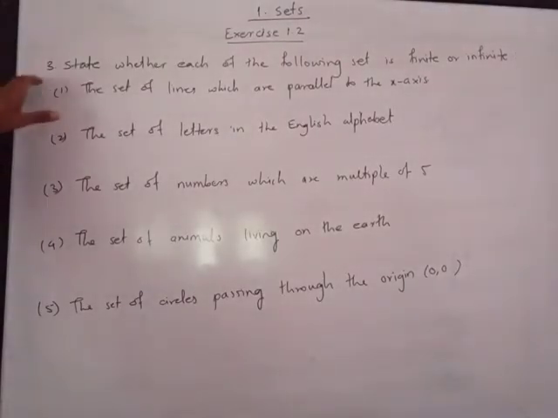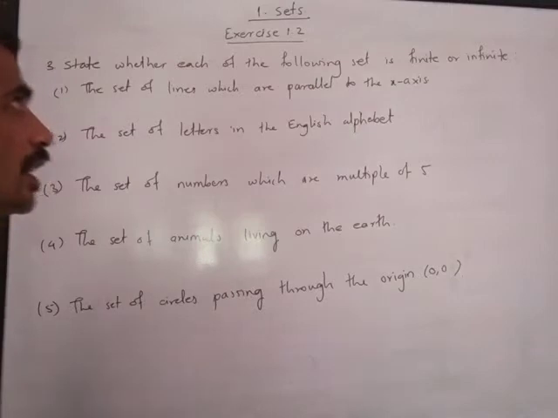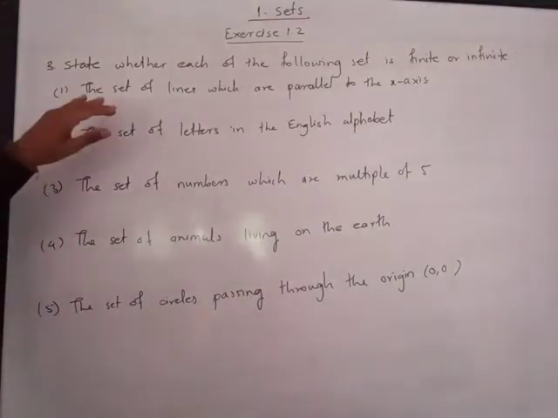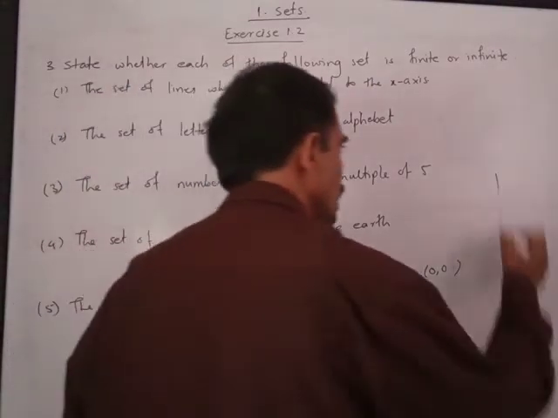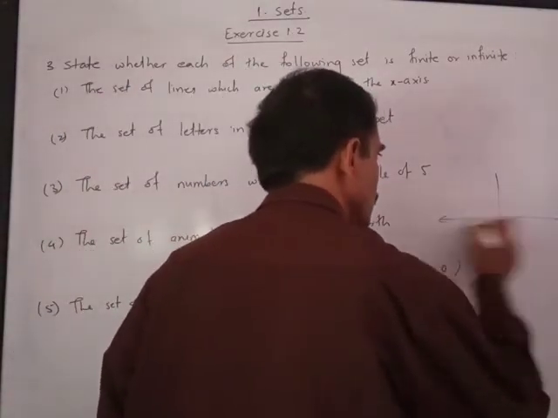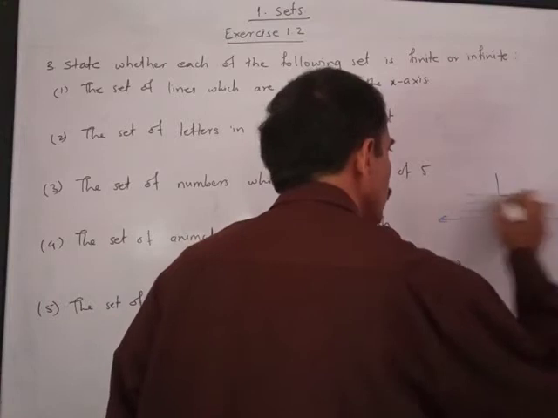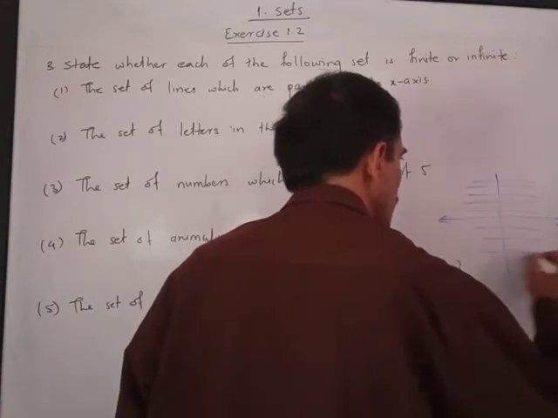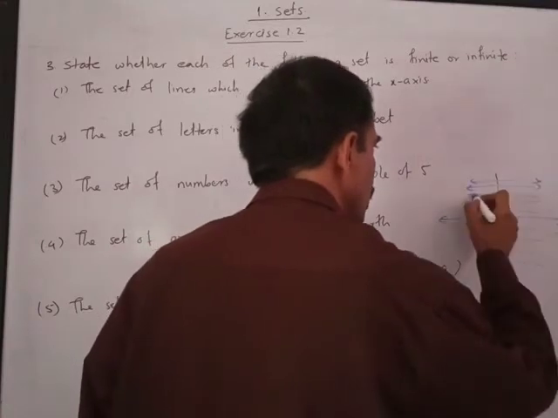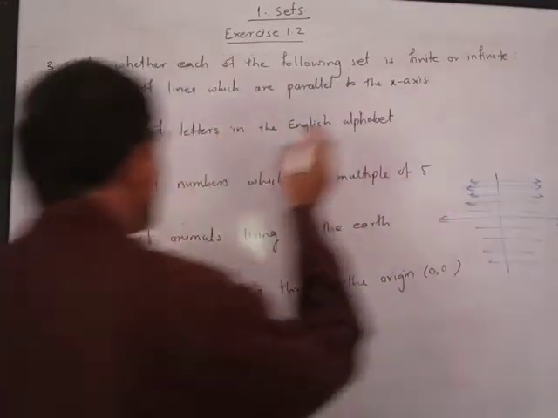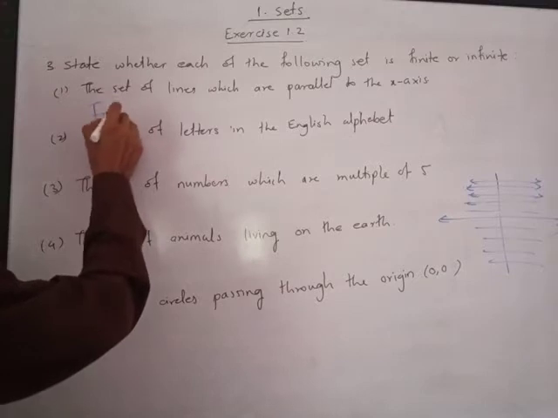Next, third question, state whether each of the following sets is finite or infinite. The set of lines which are parallel to x-axis. Now, if you consider this x-axis, then we can draw infinite parallel lines to this. Understand this. Infinite lines can be drawn parallel to x-axis. Hence, this is an infinite set.